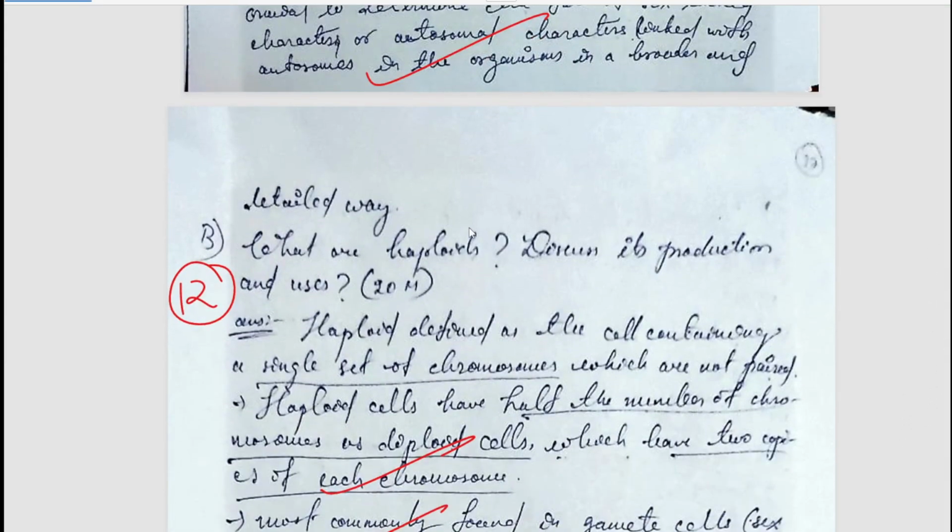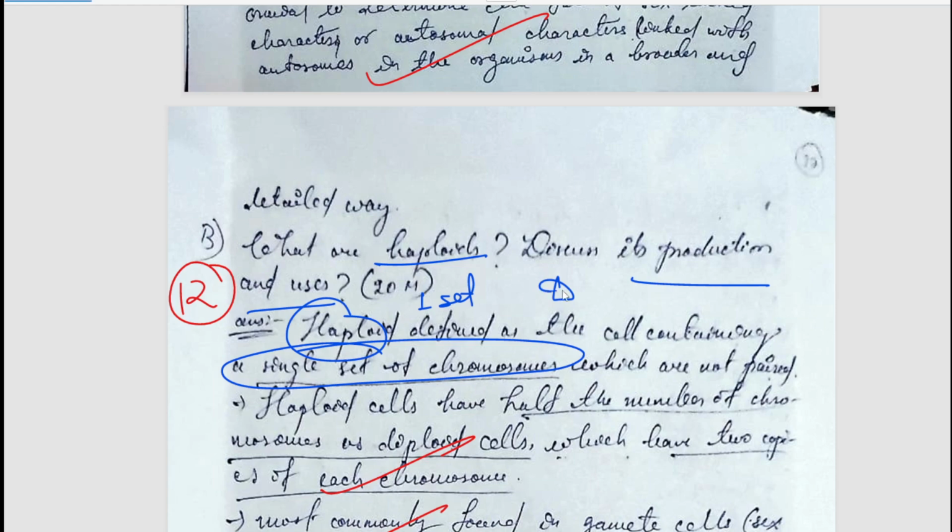The next question is what are haploids? Discuss their production and usage. So haploids, the name only suggests, haploid, that is one set. That is, they will have a single set of chromosomes. Diploid, that is two. Then polyploid, that is more than two. So we should keep all these things in mind.